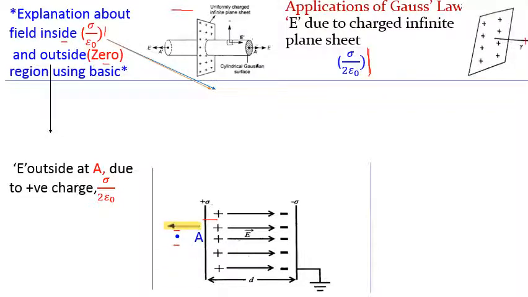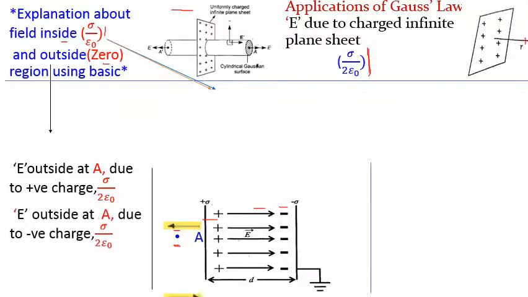Similarly, at the same point A, due to these negative charges, the electric intensity is towards the charge, like this, in this direction. And the electric intensity at point A due to positive or negative charge is sigma upon 2 epsilon 0, but the directions are opposite. That's why the net field will be, tell me, what is the value of this net field? Net field is 0. Got it?